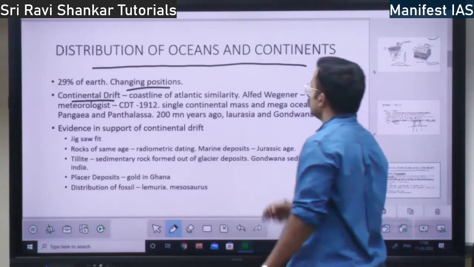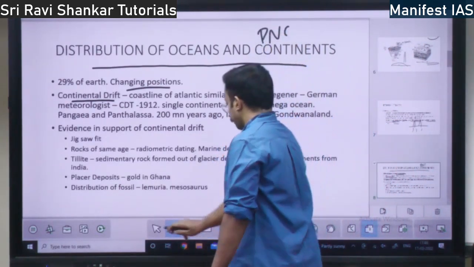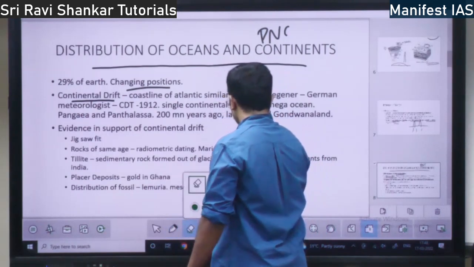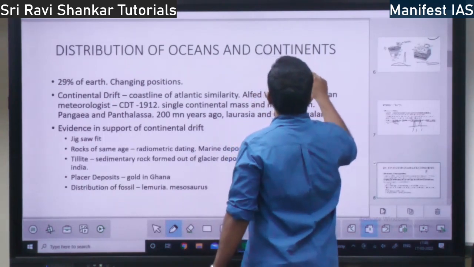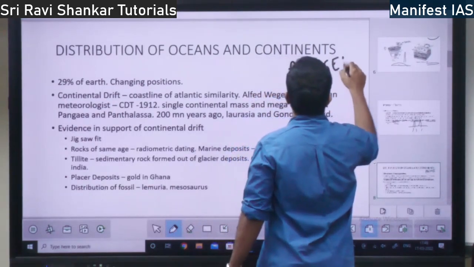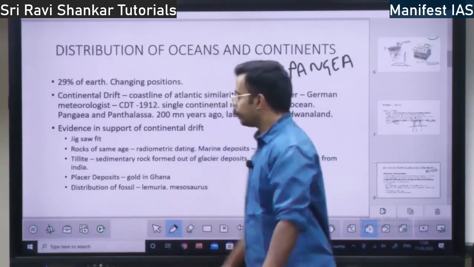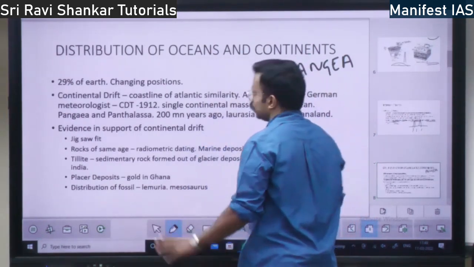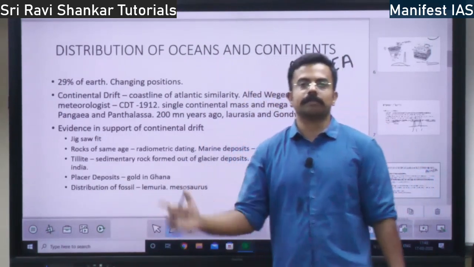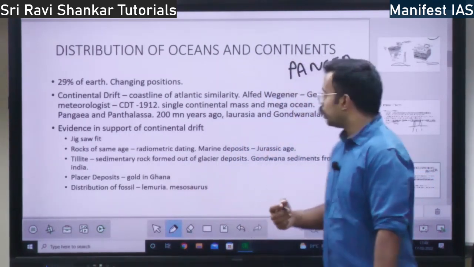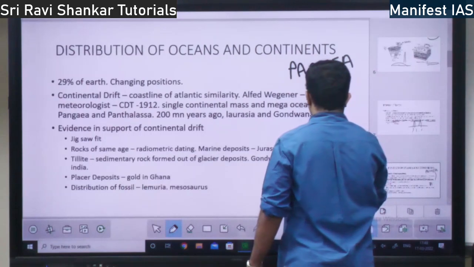That single body is called Pangea, P-A-N-G-E-A. All the 7 continents formed one single continent called Pangea, and there was one all-encompassing water body around it, called Panthalassa, right?